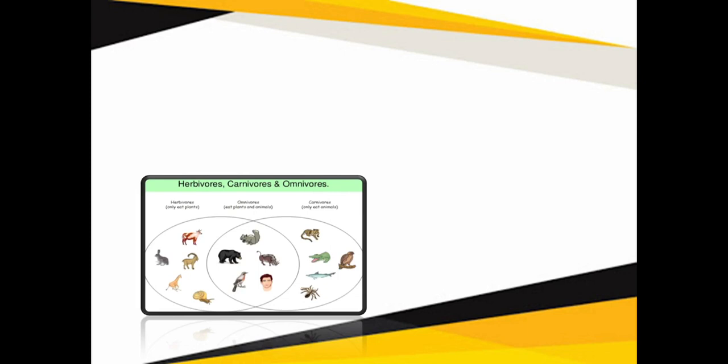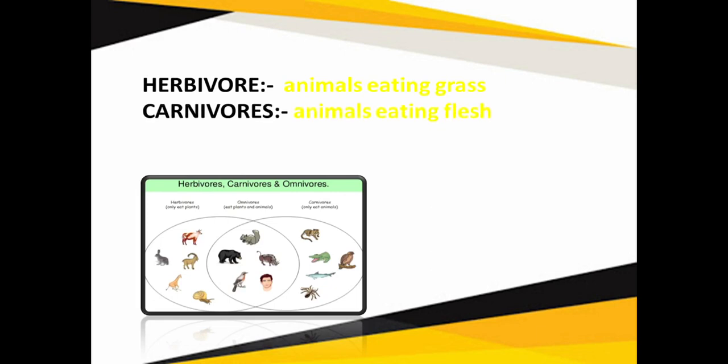And what are omnivores? Those which eat both plants as well as animals, like bear, human beings, crow, dog, etc. are the examples. Now let's take the definitions. Herbivores are animals which eat grass. Next, carnivores are animals which eat flesh. Next, omnivores are animals which eat both plants as well as flesh.